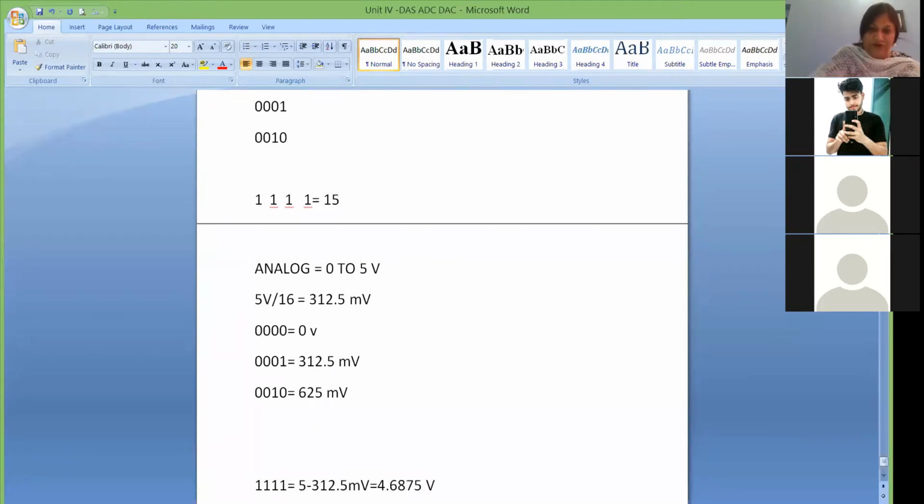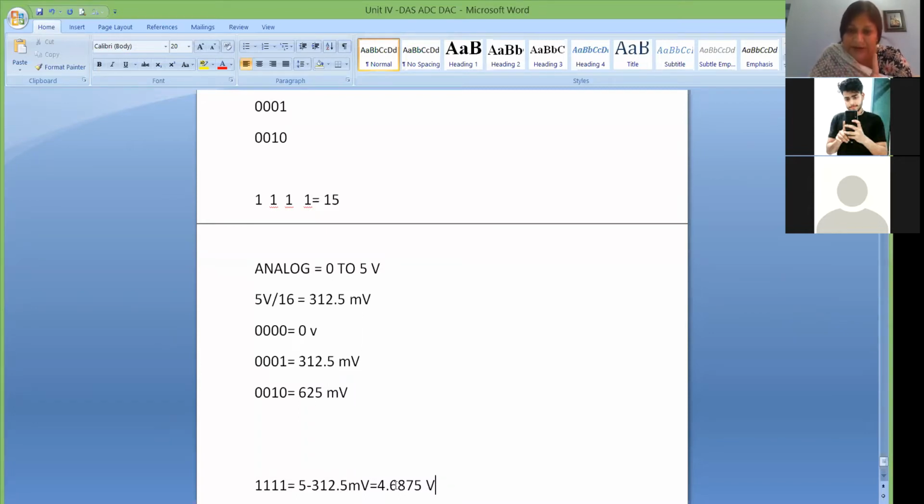4.6875 volt. So when we talk about full levels, when our analog voltage is maximum 5 volt, then for 1111, that is the last digital data, we are not getting exactly 5 volt. We are getting 1 LSB error. 1 LSB means 312.5 millivolt, because one level is 312.5 millivolt. So your last data is not completely 5 volt, but it is 1 LSB less, that is 312.5 millivolt less than the final data.